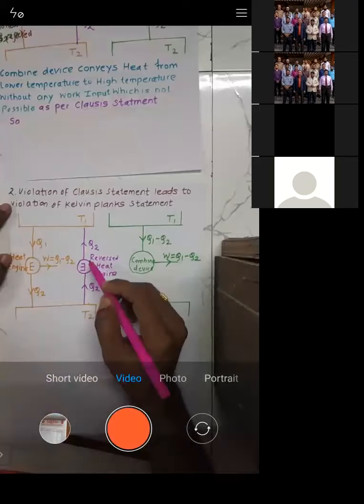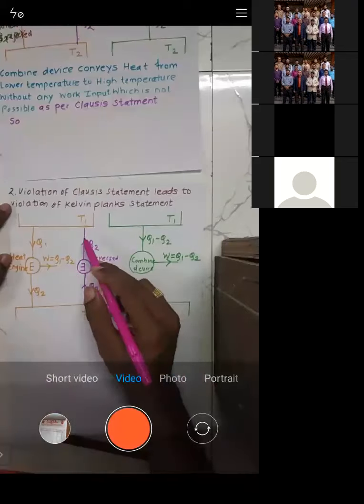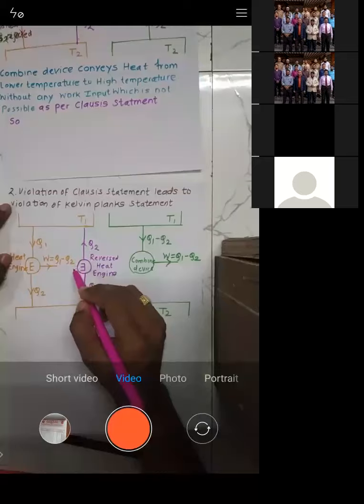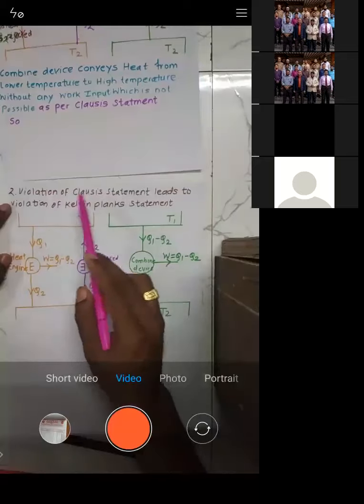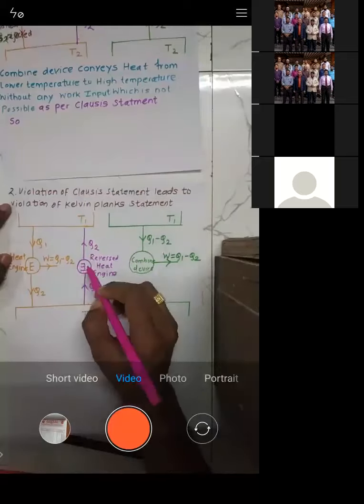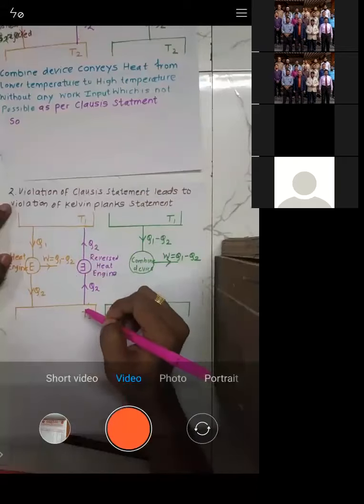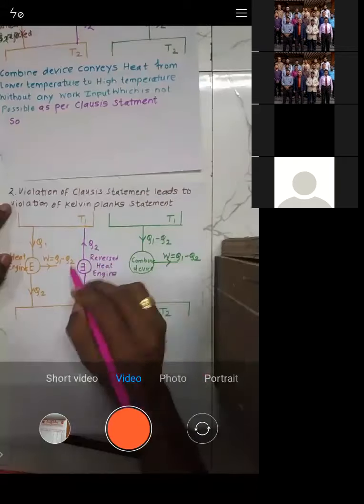And this reverse heat engine conveys the heat from low temperature to high temperature. It is operating against nature. So this reverse heat engine conveys heat from low temperature to high temperature, but in such a case work input is required. But as we are violating the Clausius statement, what we are saying is that this reverse heat engine conveys the heat from low temperature to high temperature without any work input.